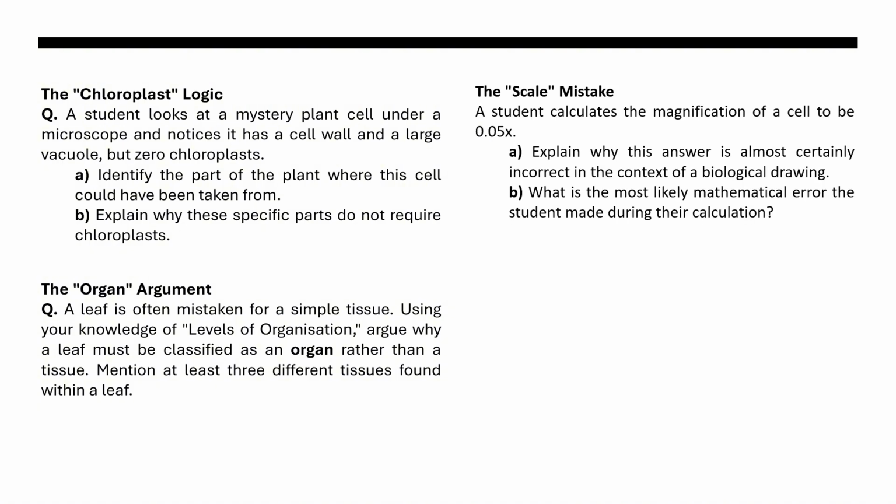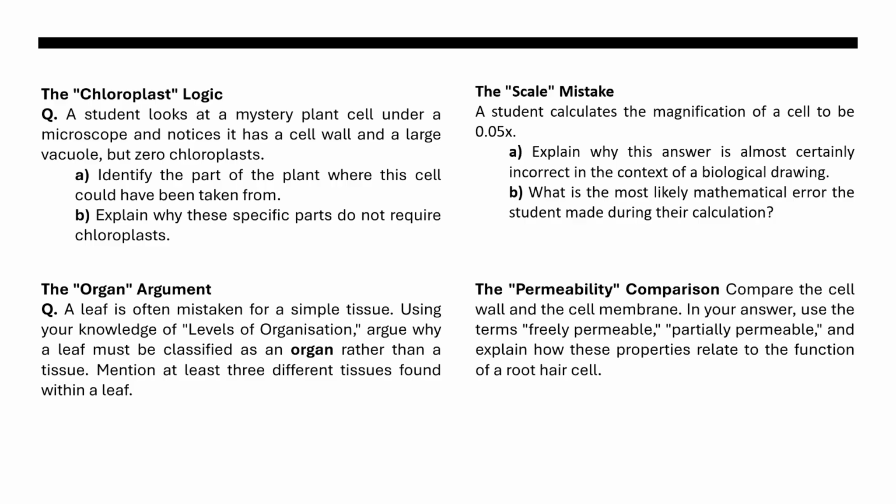Question number 4, which is about a scale mistake. A student calculates the magnification of a cell to be 0.05x. Explain why this answer is almost certainly incorrect in the context of a biological drawing. And the second question of this part: what is the most likely mathematical error the student made during their calculation?